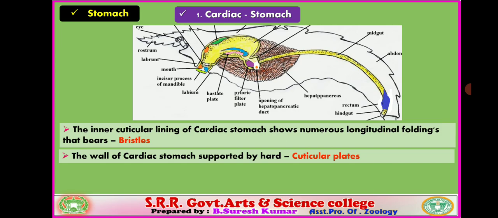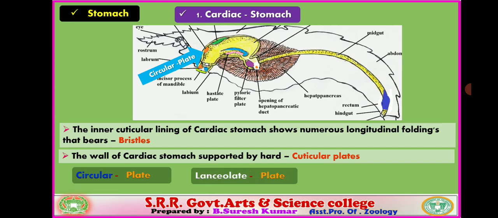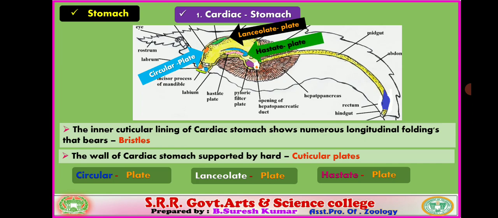The bristles are for filtering the food material. The wall of the cardiac stomach is supported internally by hard cuticular plates. The first is the circular plate, the orange structure. The second is the lanceolate plate, the green structure. And the third is the Hostate plate.